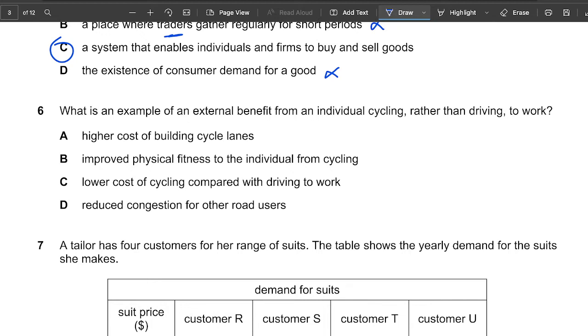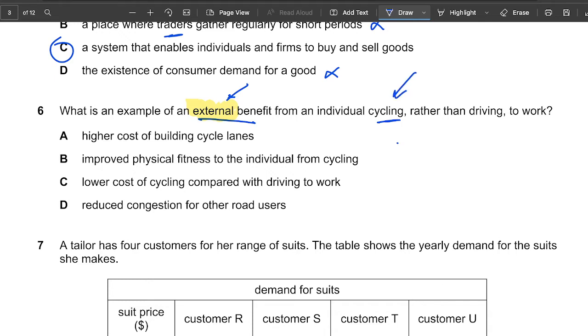So it says, what is an example of an external benefit? External benefit, remember, simply means that when you are cycling, right? Okay, when you're cycling and I'm not taking part in cycling, that's why it's external. If it was private benefit, that would mean maybe health, so on and so forth. But when it is external, okay, you even highlight this. When it is external, it means I am not cycling, but why will it benefit me? Okay, so from someone cycling, how will it benefit me, right?